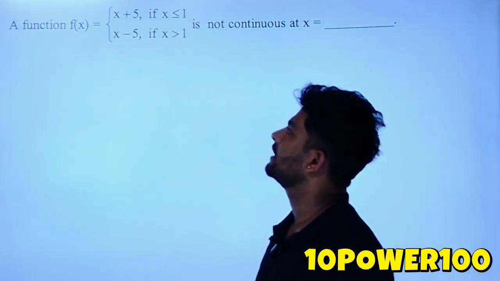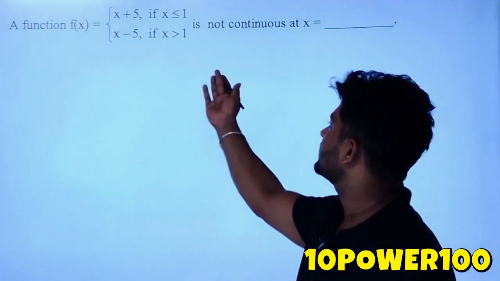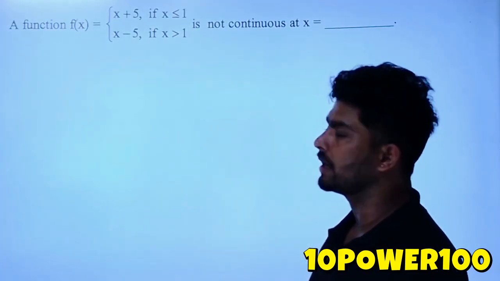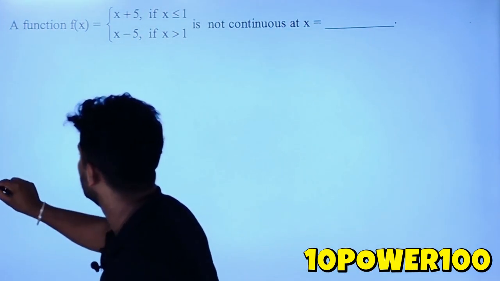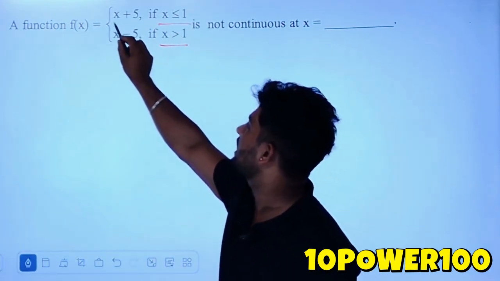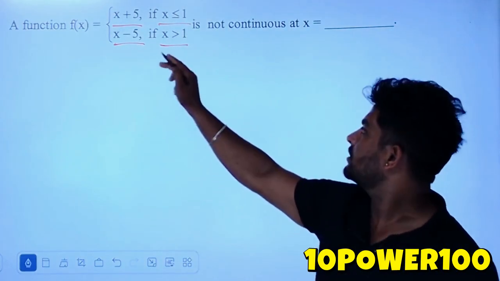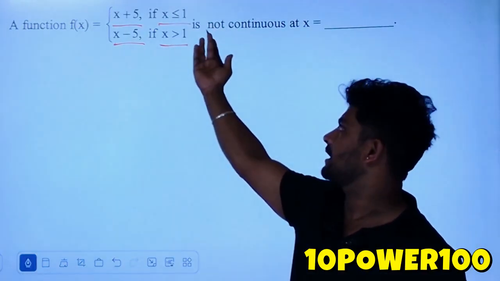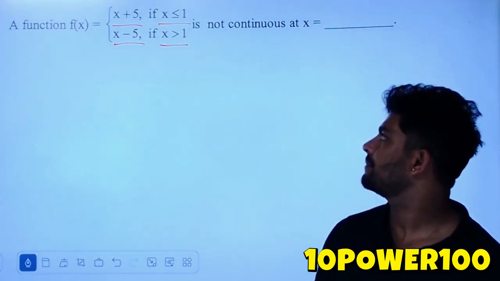Next one, our function f of x is equal to x plus 5 when x is less than or equal to 1, and x minus 5 when x is greater than or equal to 1. Okay, so here, if you observe the function clearly, the functions are different actually, x plus 5 and x minus 5. If you substitute x is equal to 1, in the LHL we get 6 and in the RHL we get 4.